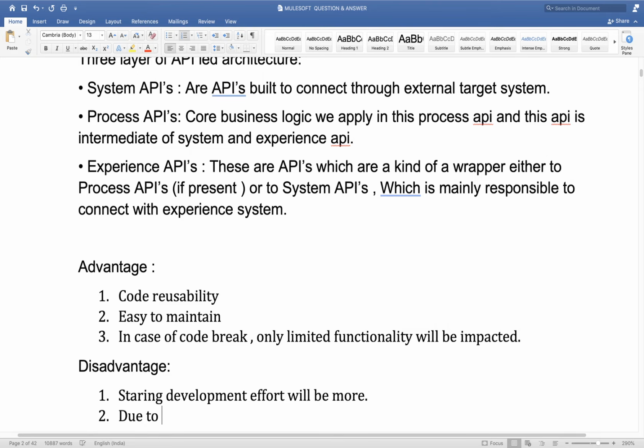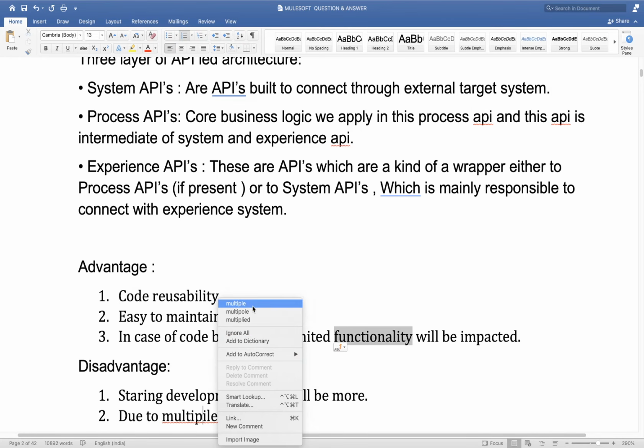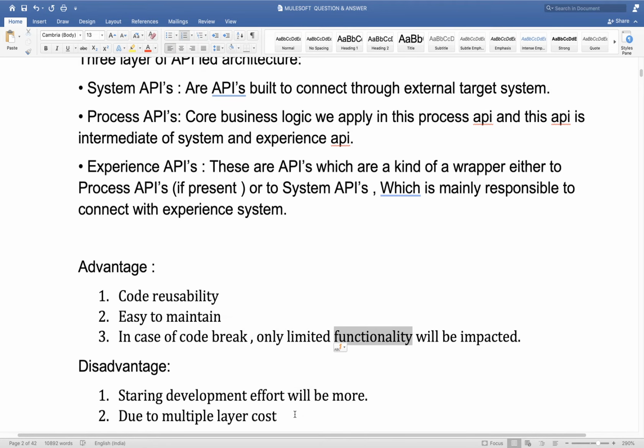Then, due to multiple layers, costing will increase. It will increase your costing a bit.